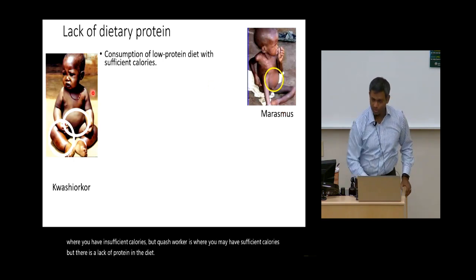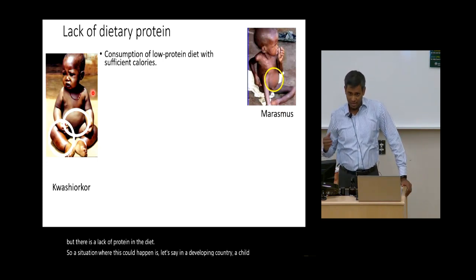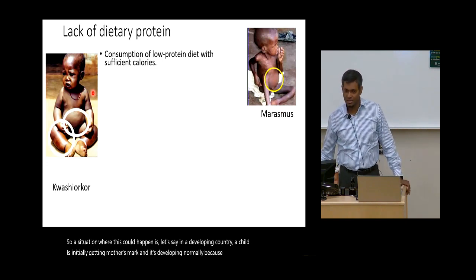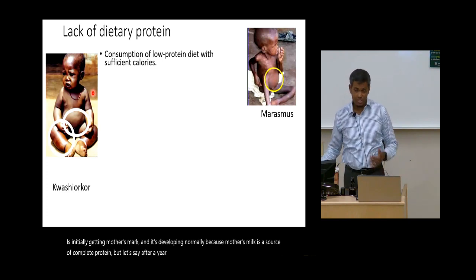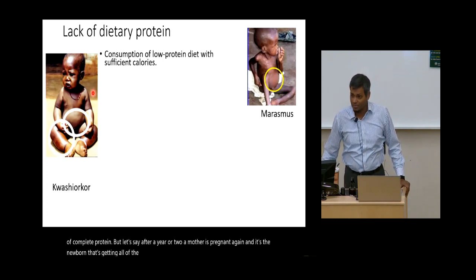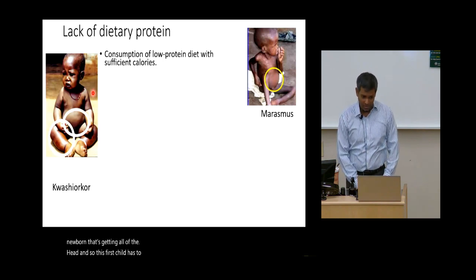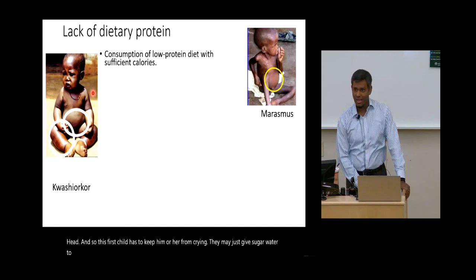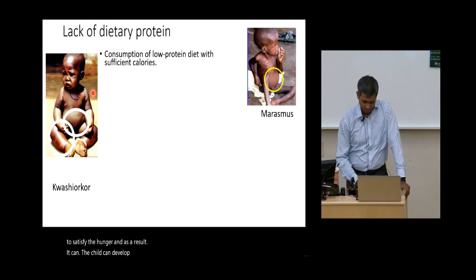So a situation where this could happen is, let's say in a developing country, a child is initially getting mother's milk and is developing normally because mother's milk is a source of complete protein. But let's say after a year or two, the mother is pregnant again, and it's the newborn who's getting all of the mother's milk, right? And so this first child, to keep him or her from crying, they may just give sugar water to satisfy the hunger, and as a result, the child can develop kwashiorkor.